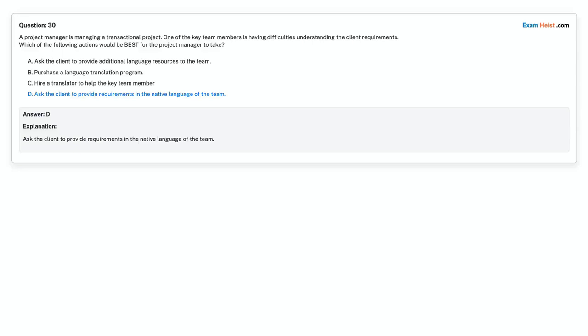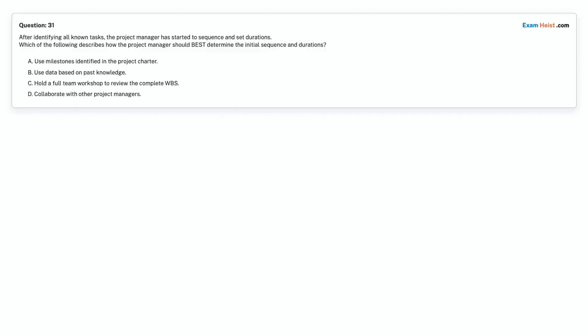Ask the client to provide requirements in the native language of the team. Question 31. After identifying all known tasks, the project manager has started to sequence and set durations. Which of the following describes how the project manager should best determine the initial sequence and durations?